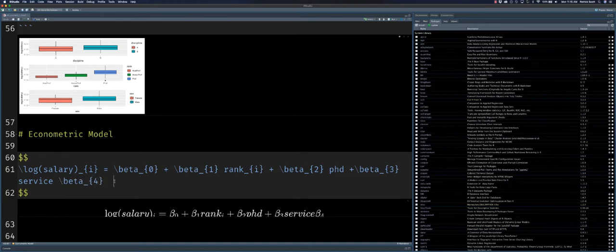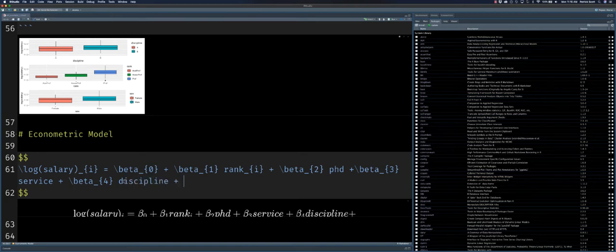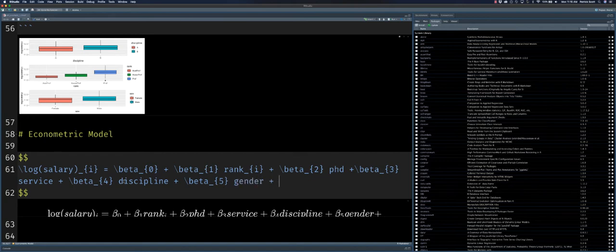For beta 4, excuse me, we will put discipline. And then beta 5, we'll put our gender. And then we're also going to have an error term, and I'll just denote our error term with e.